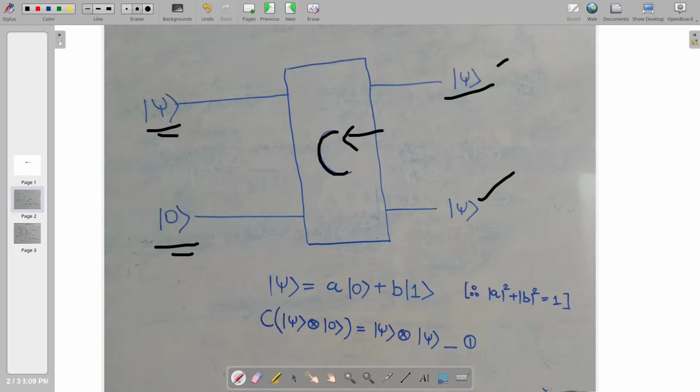So first of all, let me assume that omega is nothing but a general state represented as A|0> + B|1>. We also know that the sum of the squares of these coefficients is 1, because the sum of the squares of the amplitudes has to be 1. We already discussed all these topics. And if I assume that this given operation was correct, then I could represent it as C being an operation which, when applied on the state omega, because it's a multi-qubit system, we are using the tensor product omega tensor 0, gives me a new multi-qubit system which can be presented as omega tensor omega. We are considering this to be true.